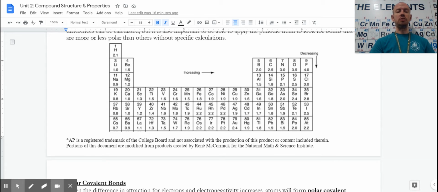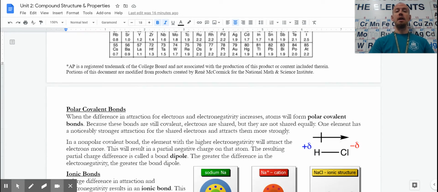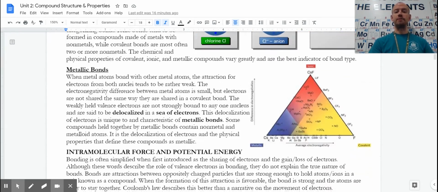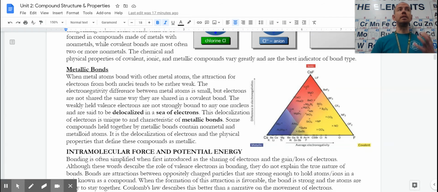So if we were to look at the electronegativity difference between any metal with another metal, the difference would have to be about 1 to 1.2 or less, meaning that is not a strong enough attraction for one to gain and one to lose. The big difference here is that electronegativity in all of those is fairly small. That means that none of them attract the electrons very strongly, or there is not a quote unquote desire to pull more electrons in from any of them.